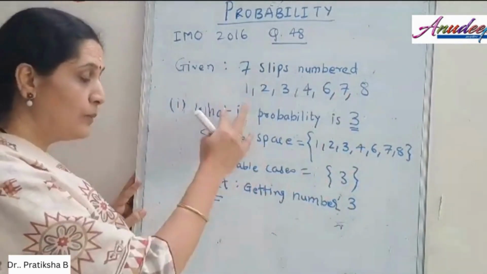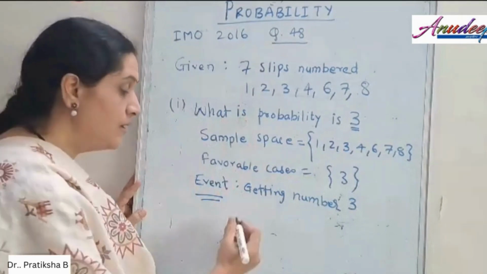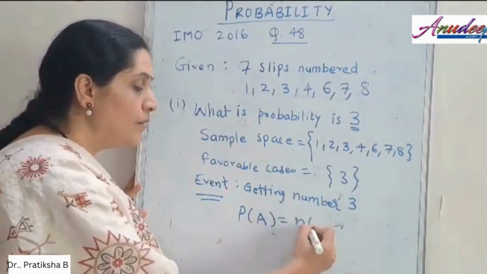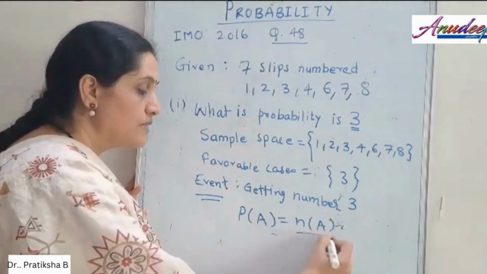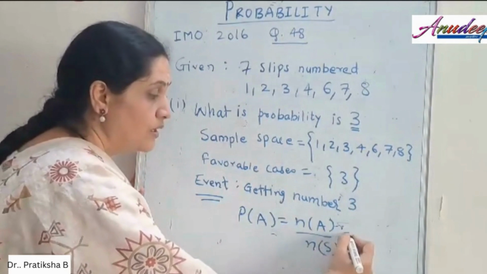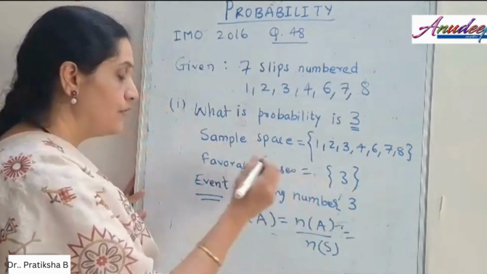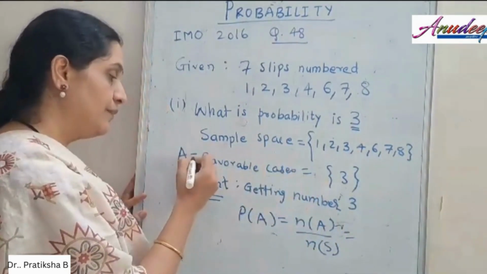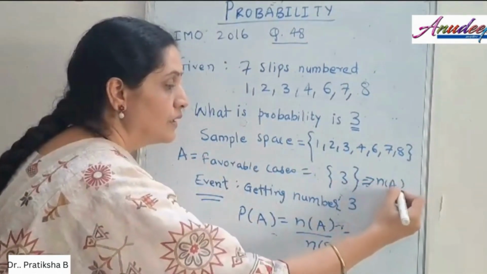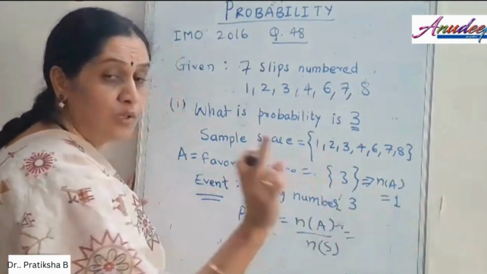When we want to calculate the probability, as we have already discussed, the definition of probability of A is the number of elements in favorable cases upon the number of elements in the sample space. So here, how many elements are there? These are the favorable cases for the event A. So n of A is equal to 1. There is only one element.